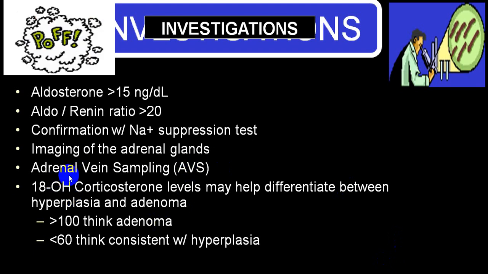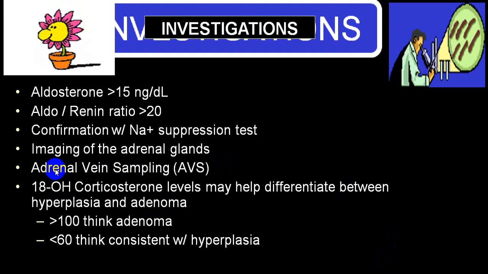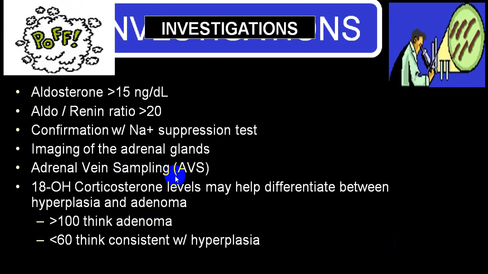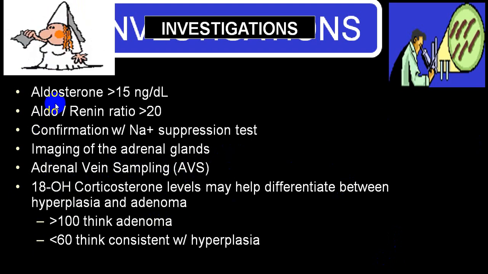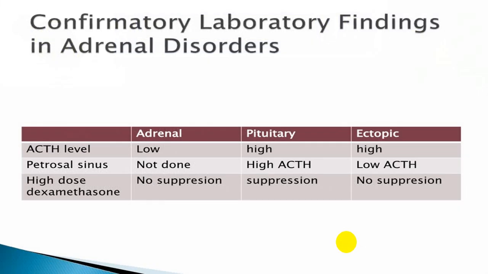So you try to catheterize the renal vein and go through adrenal vein and get the sample from right side as well as the left side and compare the two, and you compare aldosterone and renin ratio. And you can also look for ACTH level to find out ACTH secreting tumors, because they are responsible for low renin, low aldosterone.